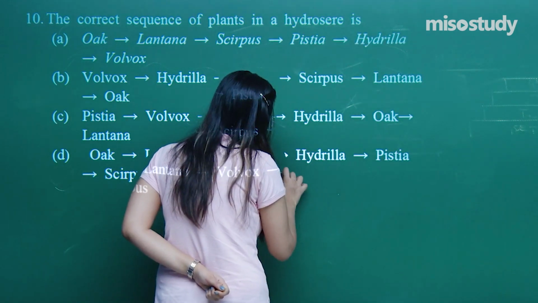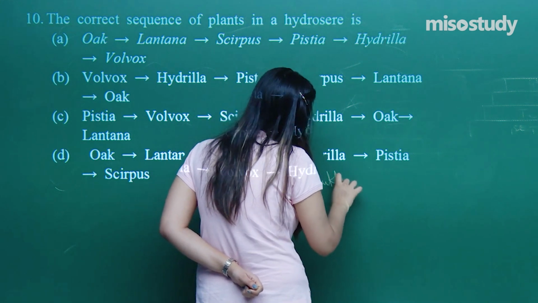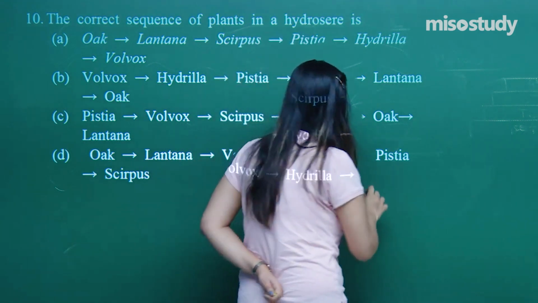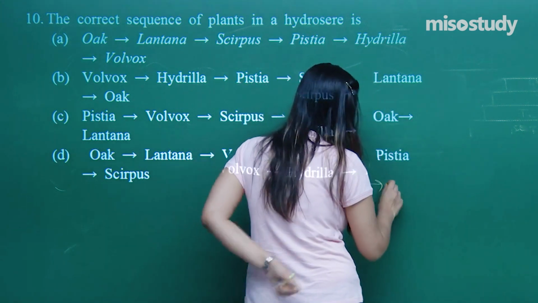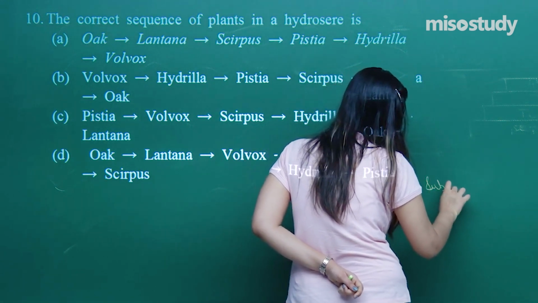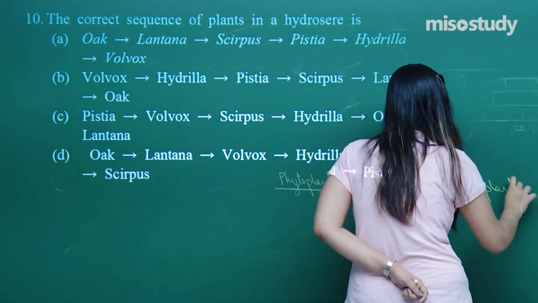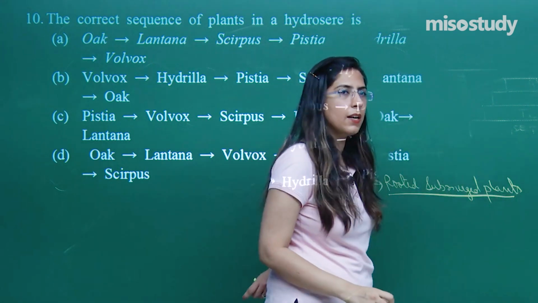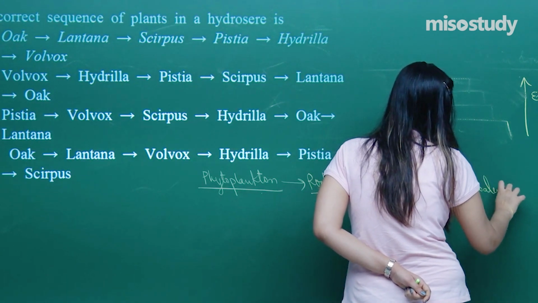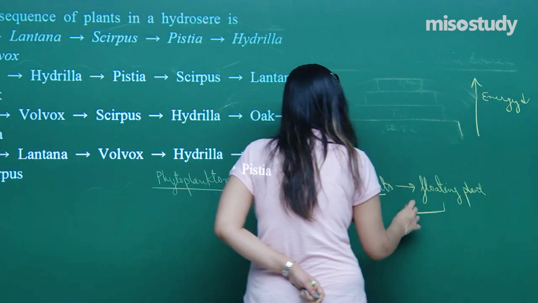First of all, phytoplanktons come. These phytoplanktons are replaced by rooted, submerged plants. Rooted, submerged plants are replaced by floating plants.